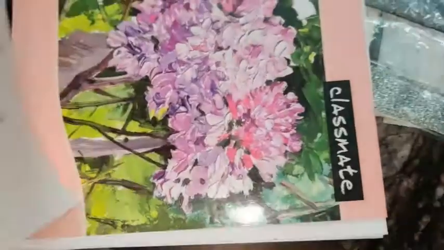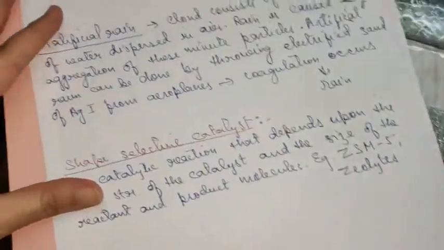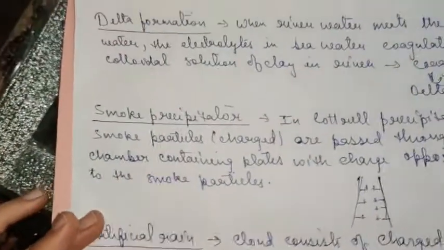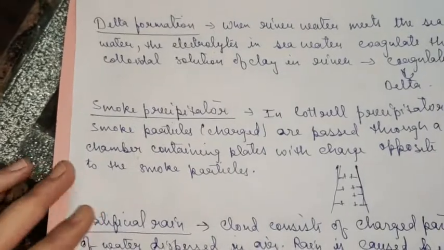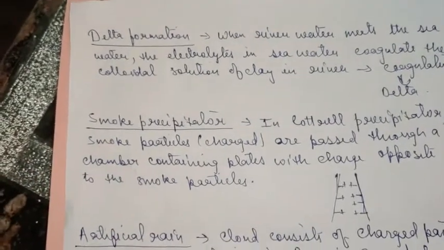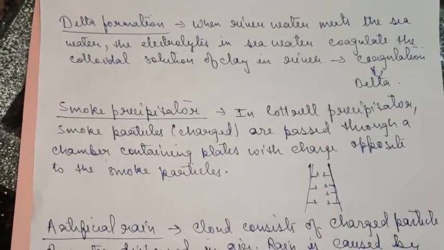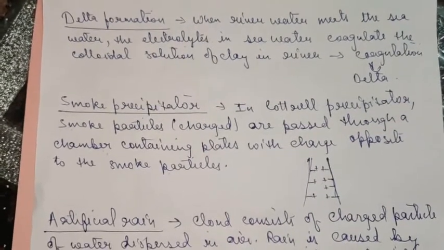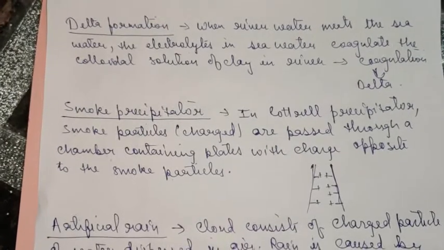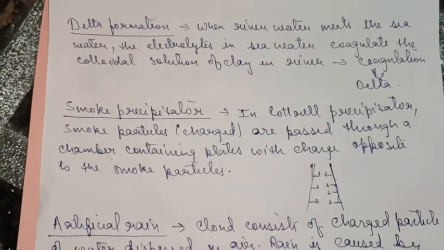Now I'm going to discuss with you the important ones. The first important one is delta formation. Delta formation occurs basically when river water meets sea water. Okay, when river water meets sea water, delta formation occurs. Delta formation occurs because of coagulation.